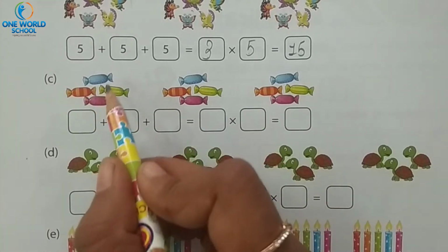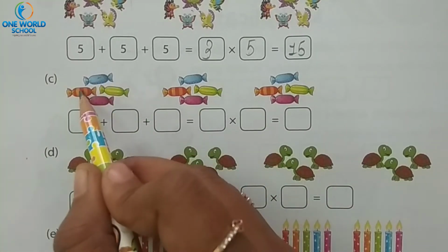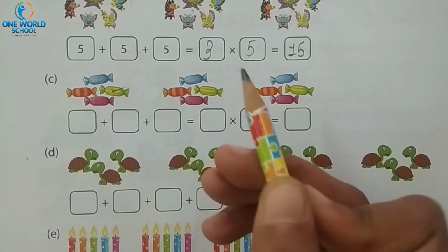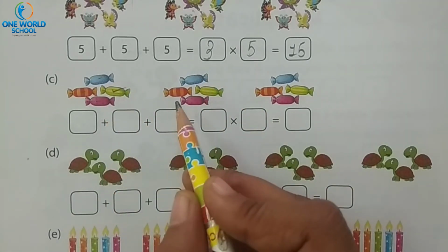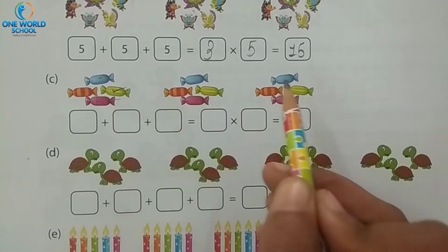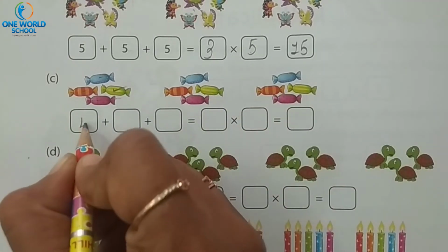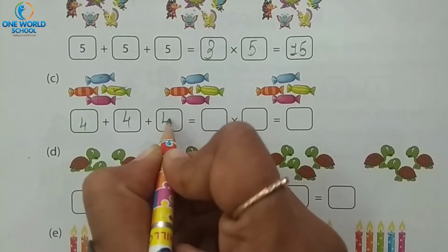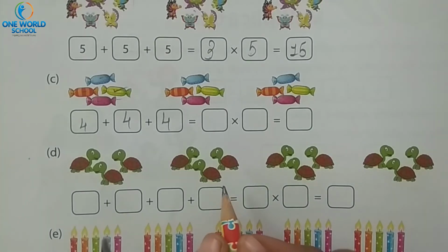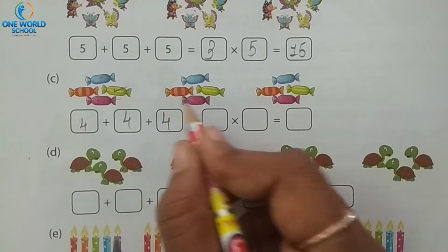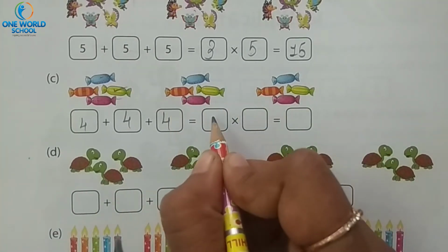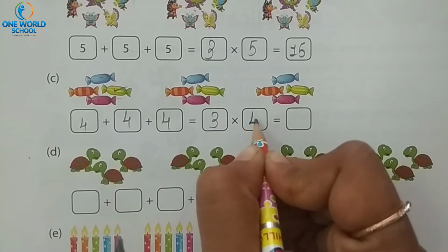Next, what is this? Chocolates. How many chocolates are there? 1, 2, 3 and 4. 4 chocolates. How many times? 1, 2 and 3. So 4 plus 4 plus 4. Yes or no? Yes. Equal to how many times we have to add chocolates? 3 times 4 chocolates.